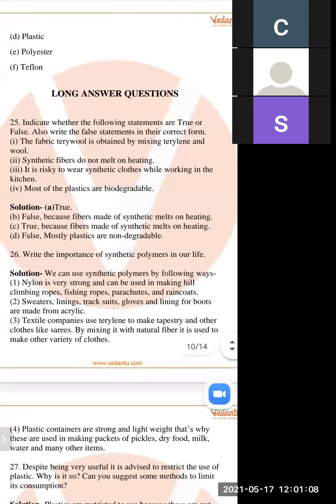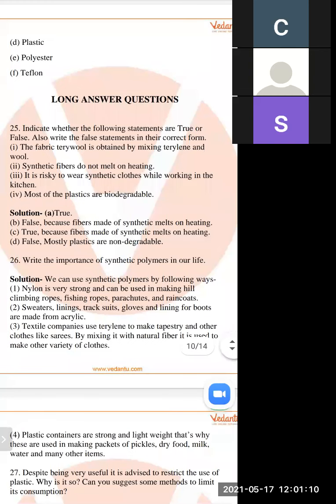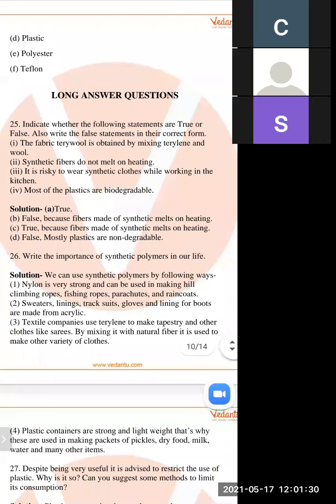The answer is true, because fibers made of synthetic material melt on heating. And next is most plastics are biodegradable. It is false, because most plastics are non-biodegradable.